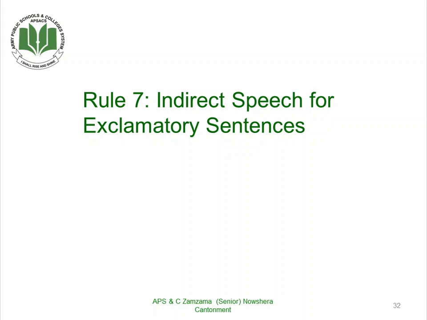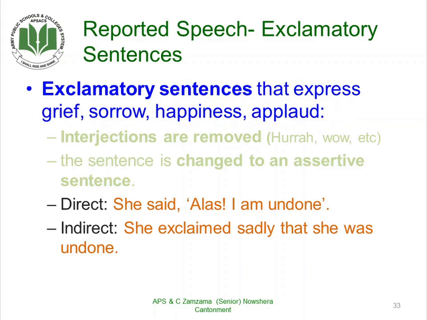Now come towards rule number 7, that is indirect speech for exclamatory sentences. How do exclamatory sentences change from direct into indirect speech?